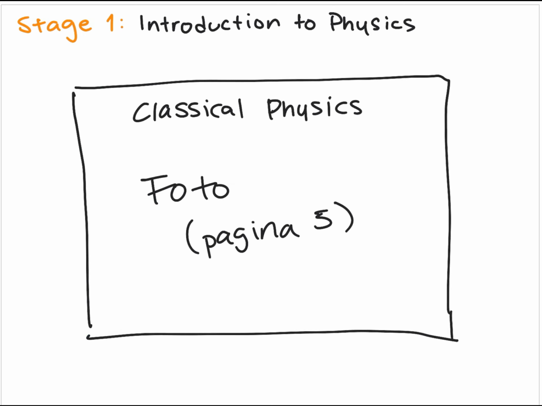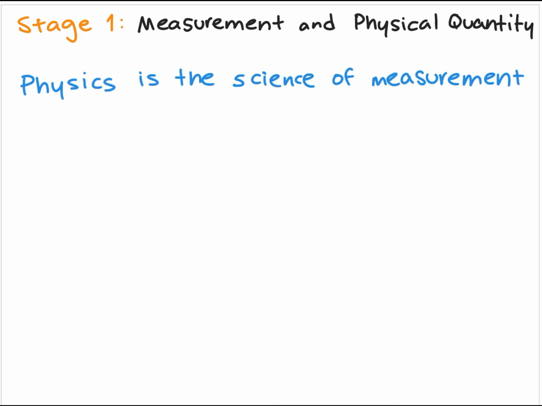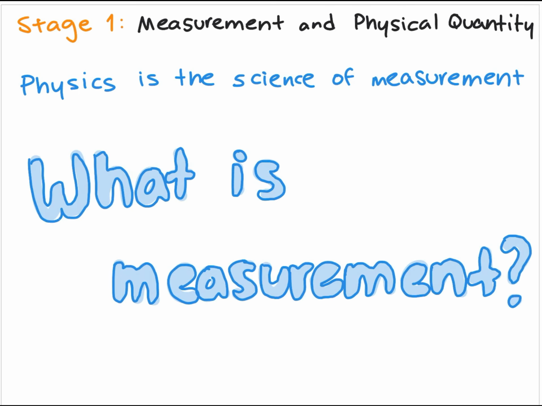Classical physics contains mechanics, acoustics, optics, thermodynamics, and electromagnetism, while modern physics studies relativistic physics, quantum physics, atomic physics, nuclear physics, physics of particles, and plasma physics. Physics can also be called the science of measurements, but what is a measurement?